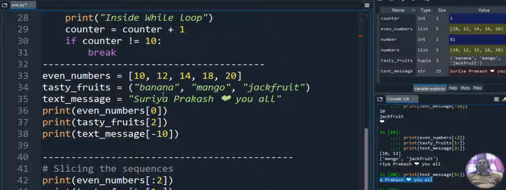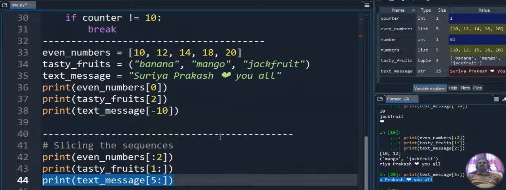Next, retrieving the positions, the indices, from a list, from a tuple, from a string. How to retrieve the values from the back of a string, all these things we discussed in this example. And at last, slicing of the strings also we discussed. So we can slice the list, we can slice the tuples, we can slice the messages.